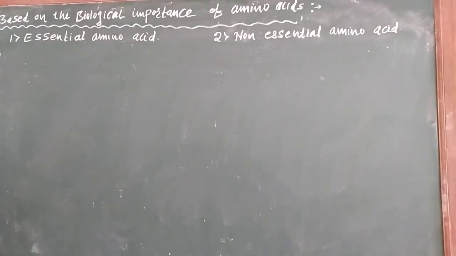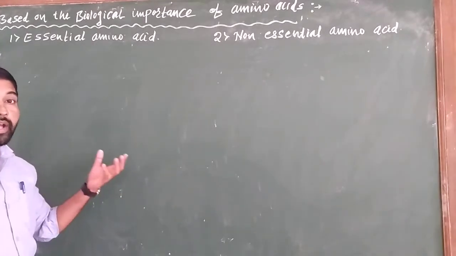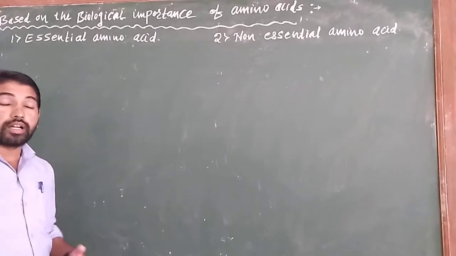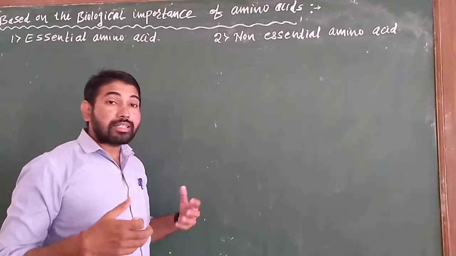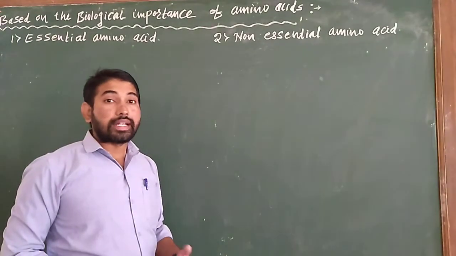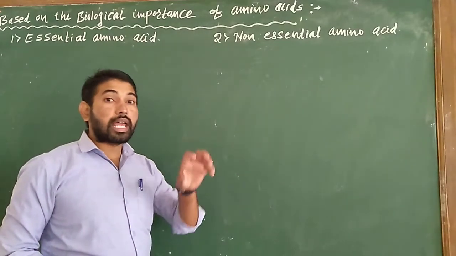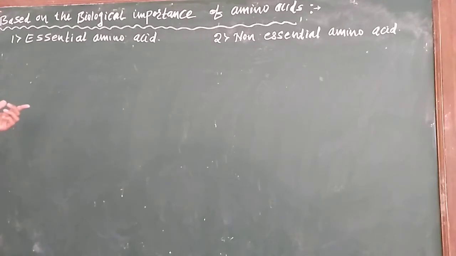That's why we have to supply them through diet. Some amino acids are essential for the growth of the human body, but they can't be synthesized by our body. We have to supply them externally to the human body through diet.